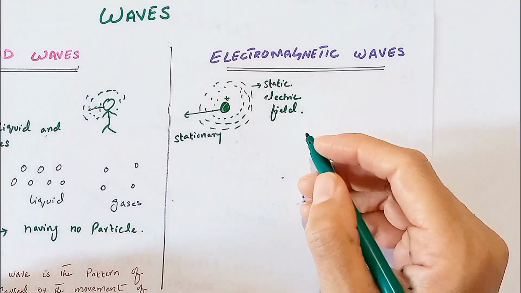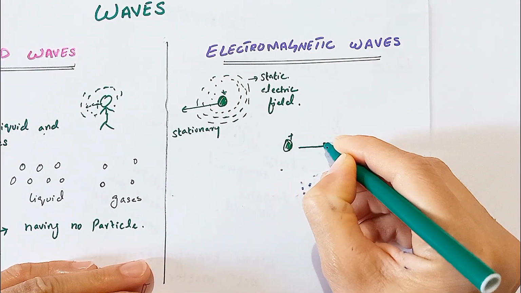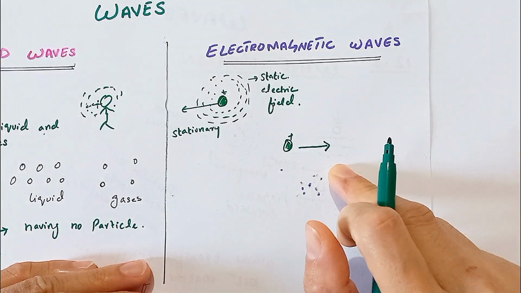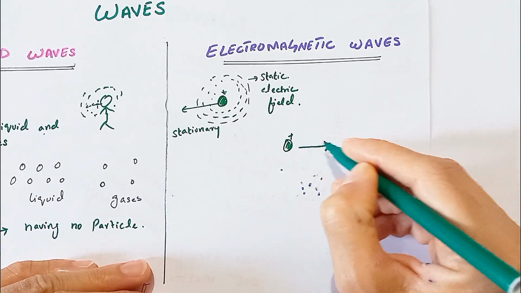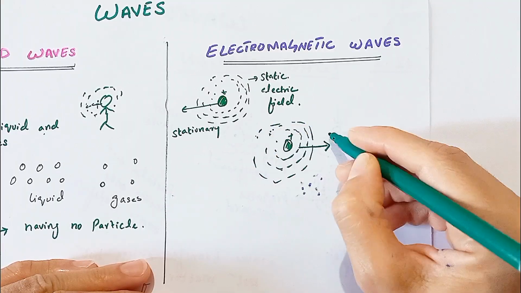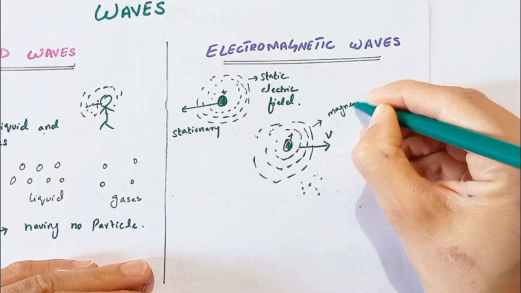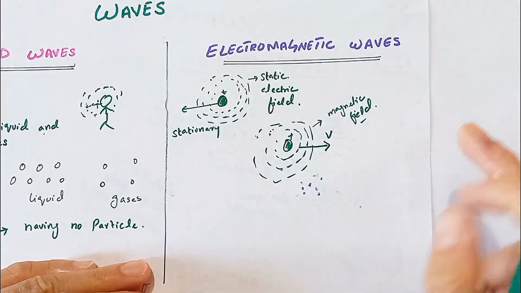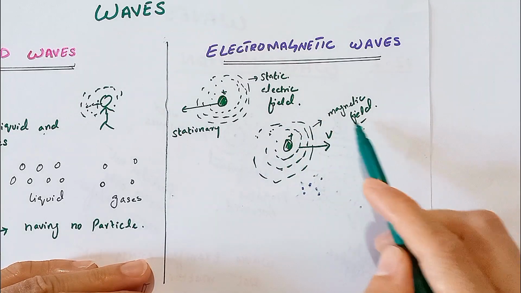Imagine now that we accelerate the charge. The particle acquires a certain speed according to special relativity. The speed leads to the appearance of a magnetic field around it. Whenever the charge moves, it creates a magnetic field around it. Here is the charge that is moved with speed, creating a magnetic field around it. Always remember that when the charge is stationary, it produces a static electric field. When the charge moves, it produces a magnetic field around it.